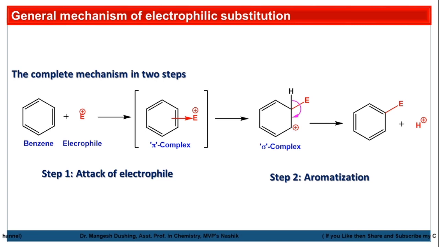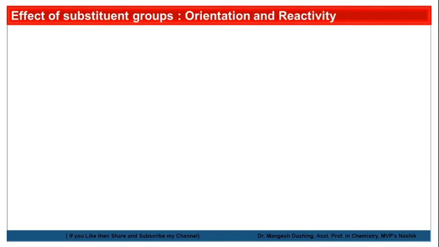So there are two steps in the electrophilic substitution reaction. The first is the attack of the electrophile, that is the formation of the pi complex and sigma complex, and the second is aromatization, in which the sigma complex becomes aromatic again. Friends, suppose some substituents are already present on the benzene ring, then what is the effect on electrophilic substitution, in terms of orientation and reactivity?